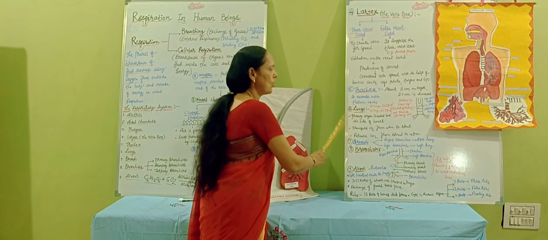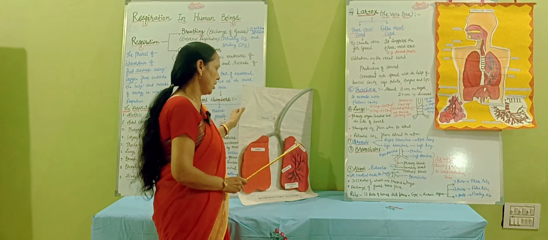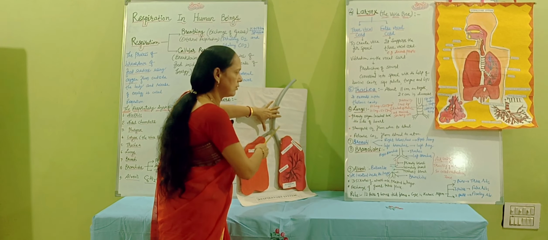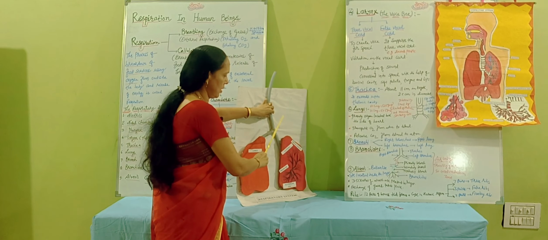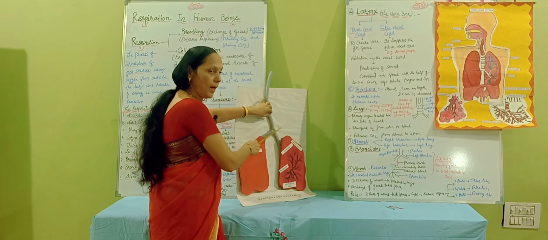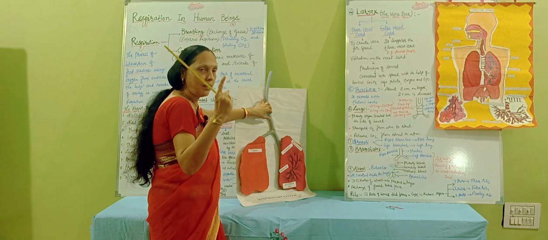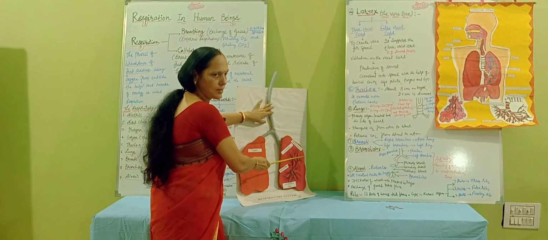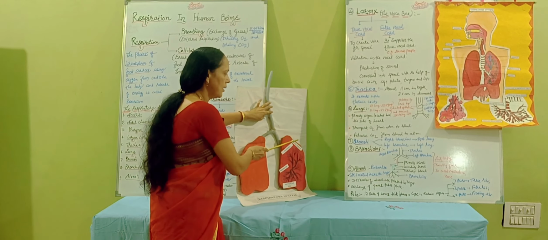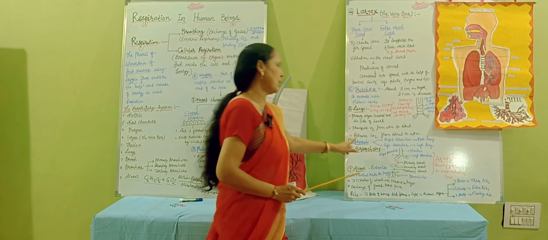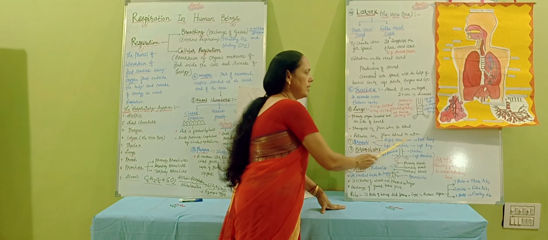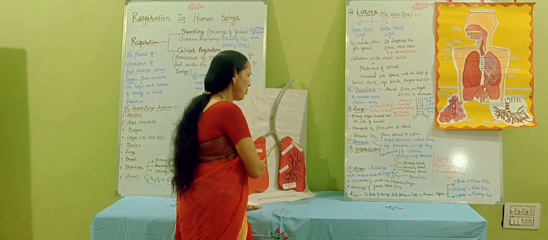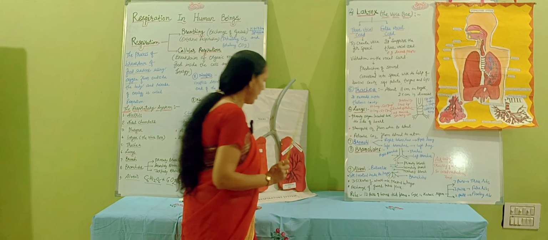Now the next topic is the bronchi. What is meant by bronchi? Just to see, from the trachea, these are the two things that are there. This is the bronchi. These two you can see. Two are called bronchi. If single, it is called a bronchus. This is the right bronchus and this is the left bronchus. This is the left lung and the right lung. The trachea divides into two. The right bronchus leads to the right lung, and the left bronchus leads to the left lung.